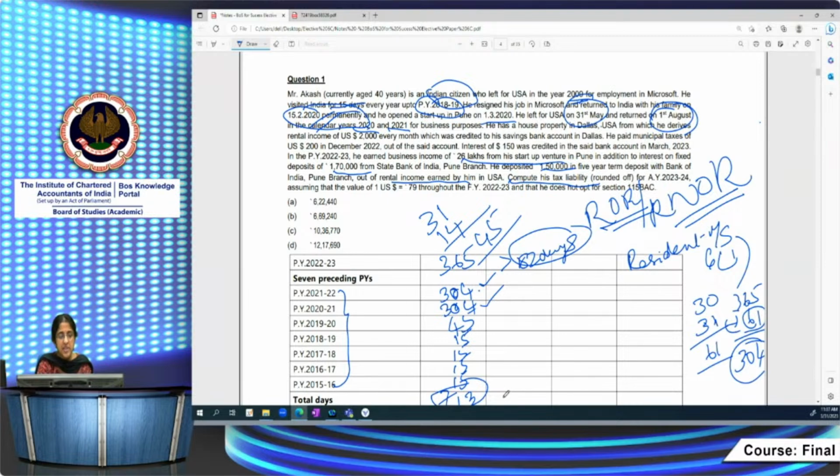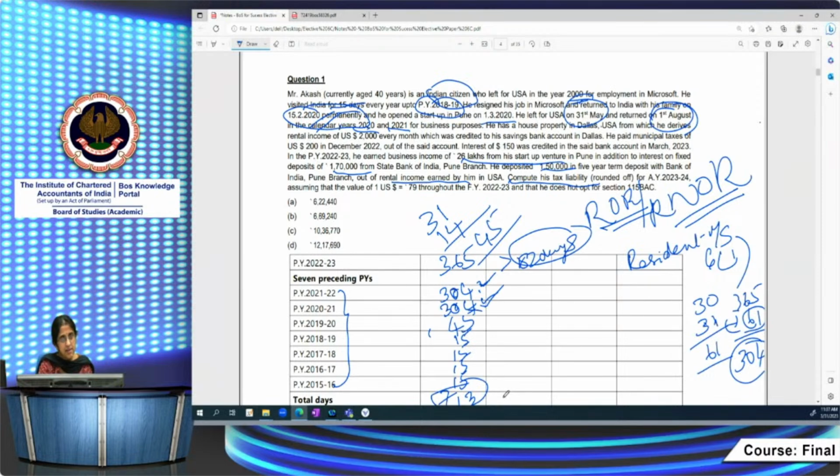So you have 304 days in previous year 2021-22 and 304 days in previous year 2021 because he visited the USA in the months of June and July. For 61 days he visited the USA in these 2 years, which I reduced from 365 days. So I get 304 days in these 2 years.